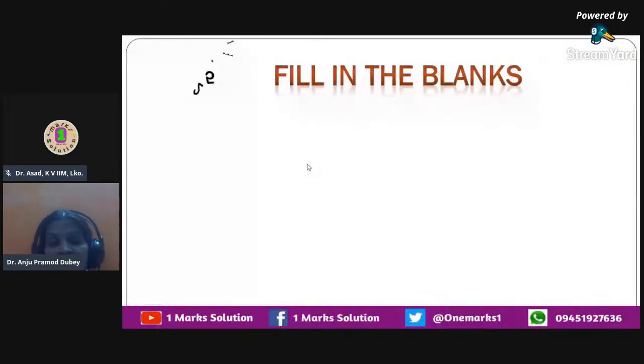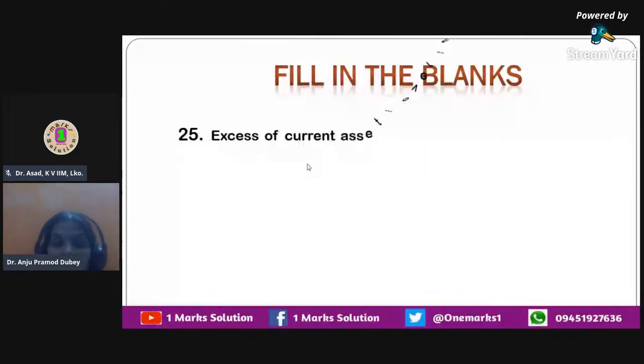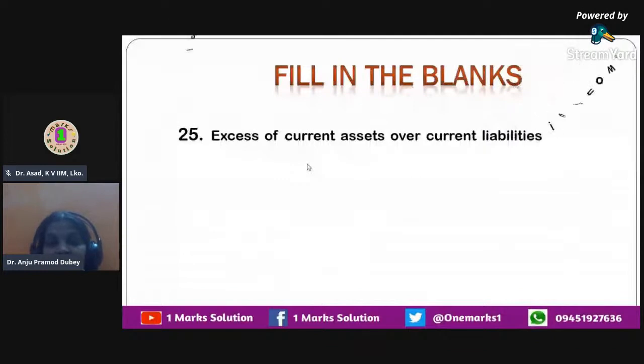Okay. The next question that we have over here is excess of current assets over current liabilities is known as dash. So current assets are the assets that are the earnings of the organization, which are based on the revenues of the organization.